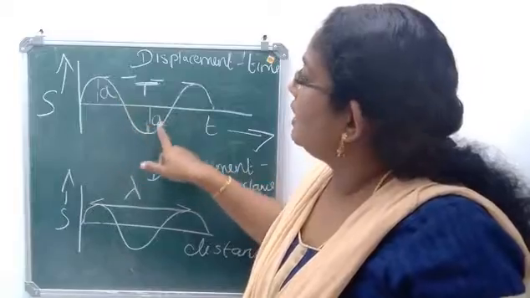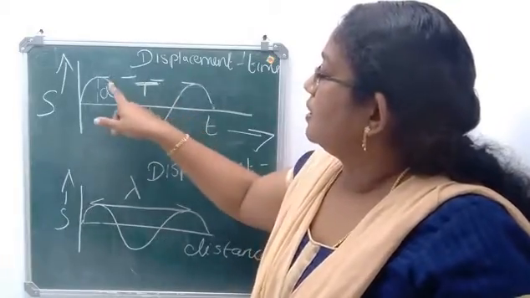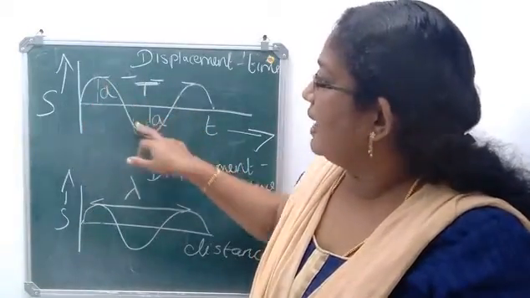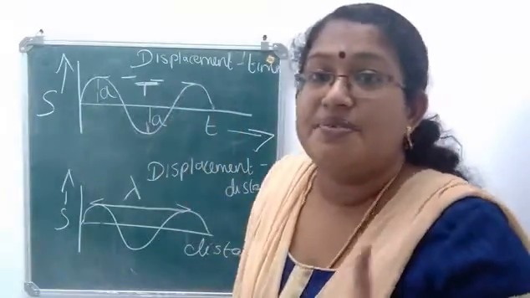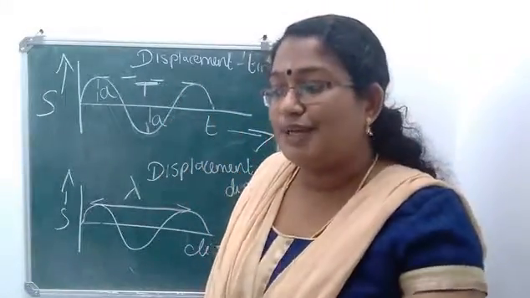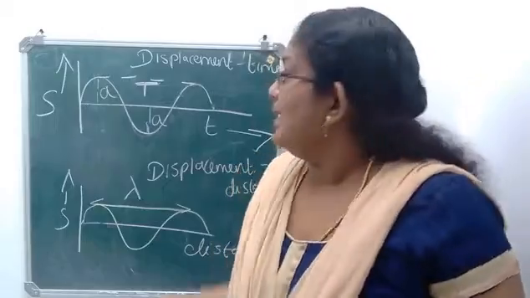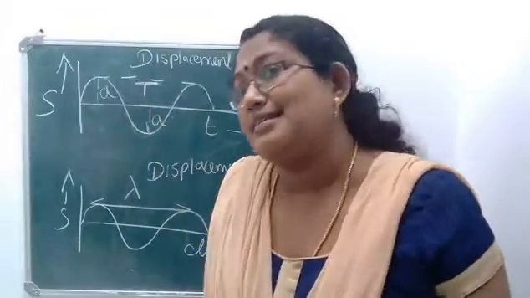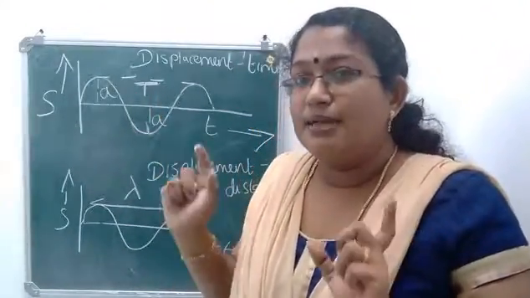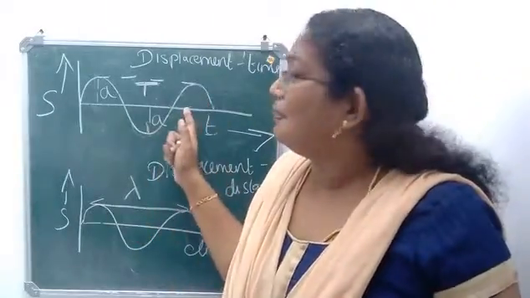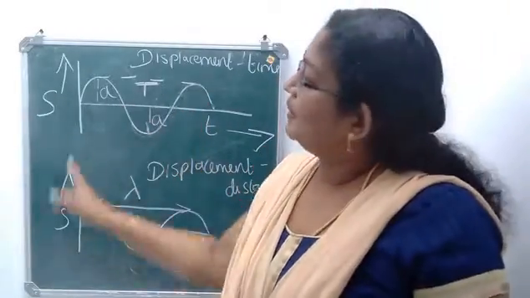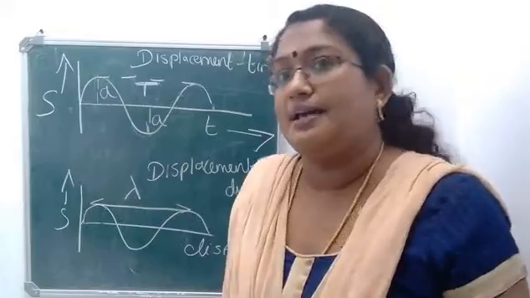So, the time taken here, we have a single wave. Okay, one wave is taken there and that is the time taken to complete one wave. That is why we are giving it as capital T. Time taken for one wave is the time period, and you will be getting the time period from a displacement time graph.